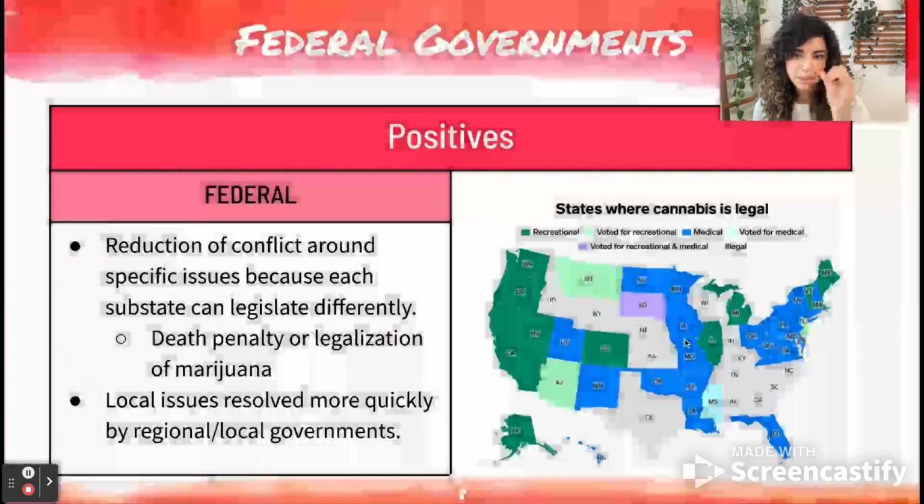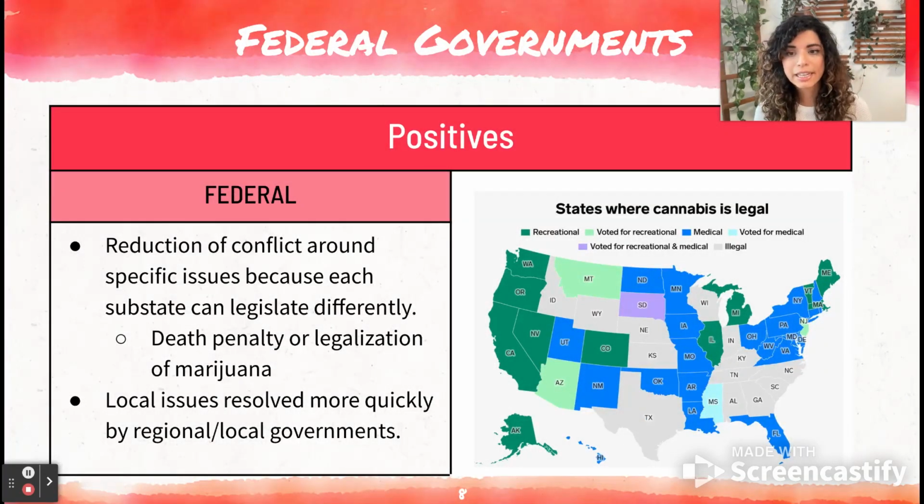So some of the positives about federal governments is that there's less conflict around specific issues because each different area, each region can legislate differently. So in the US, a couple of examples would be the death penalty or legalization of marijuana. Not every state within the United States uses the death penalty. That is up to the decision of the state. Same thing with legalization of marijuana. We see different laws and policies from state to state because the federal government has decided to not make those decisions for death penalty or legalization of marijuana.